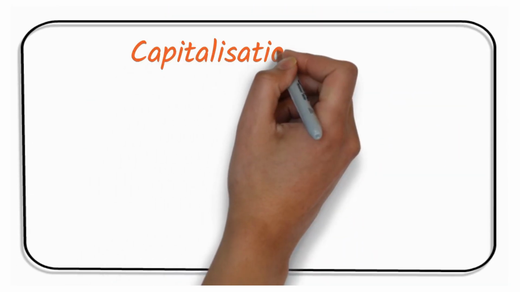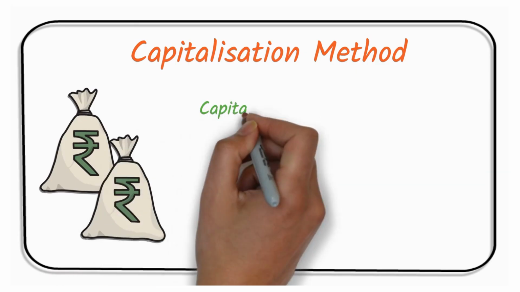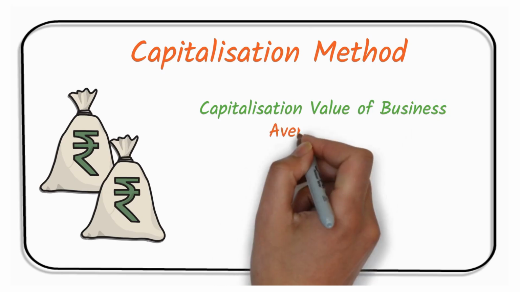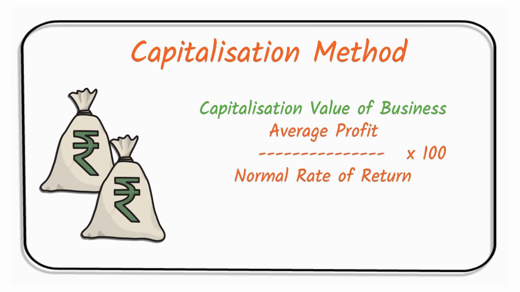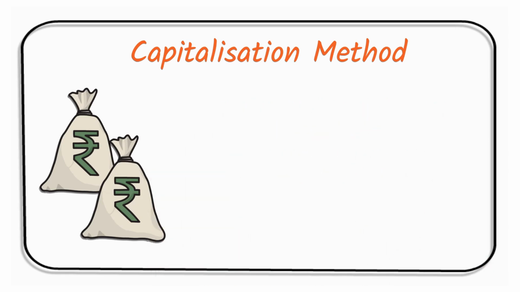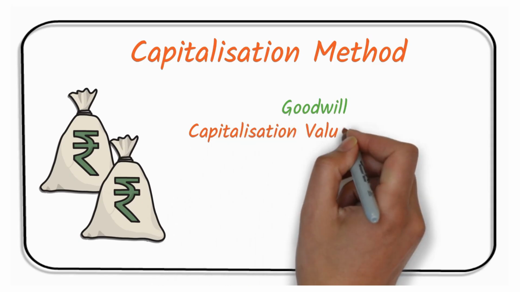Then capitalization method. In this we have two methods. The first one is capitalizing the value of the business. For this you arrive at the average profit. The average profit is arrived at by adding the profits for a few years, dividing it by the number of years, and then getting the average profit, you divide it by the normal rate of return. Here you arrive at the capitalization value of the business.